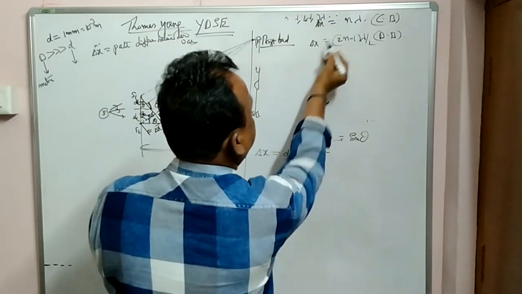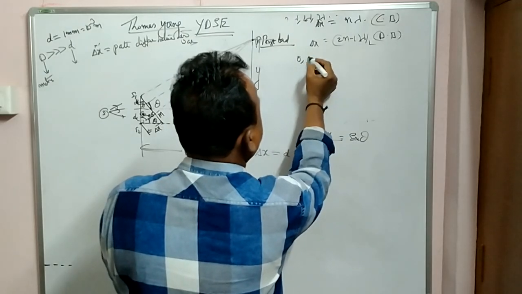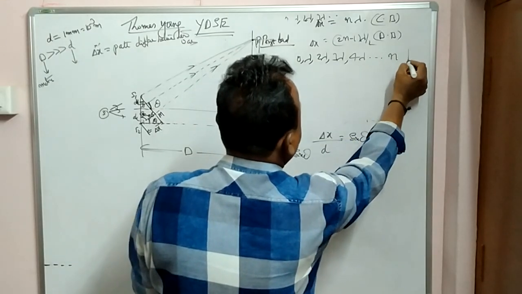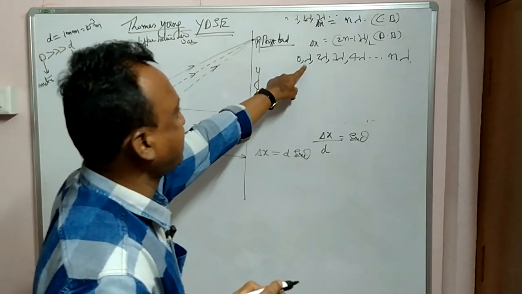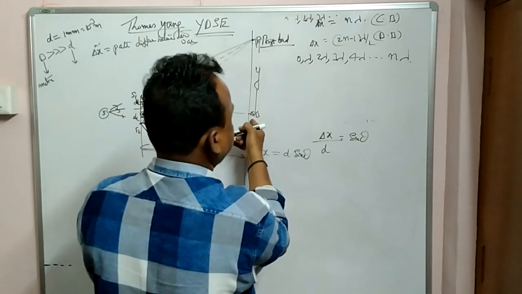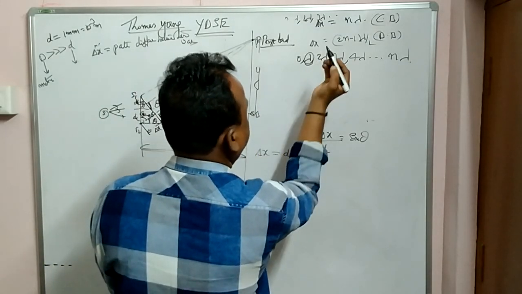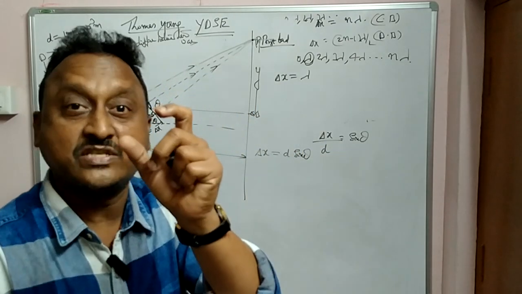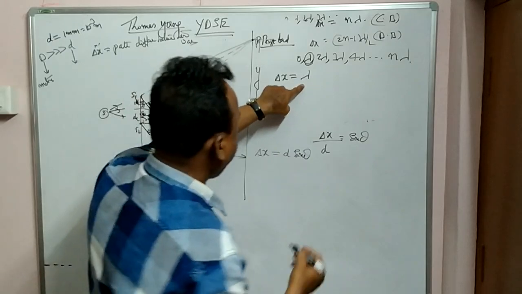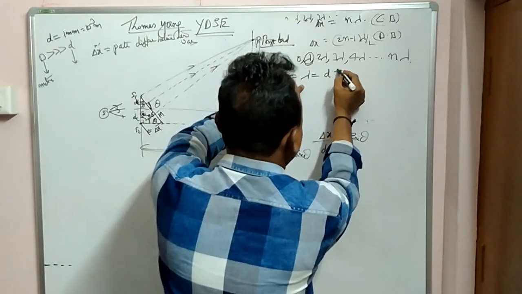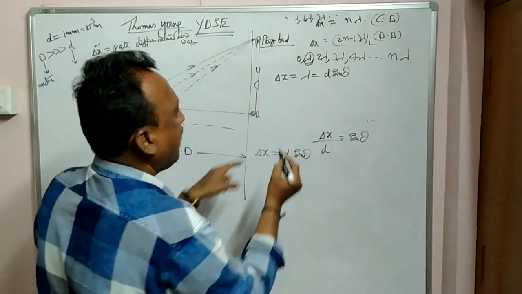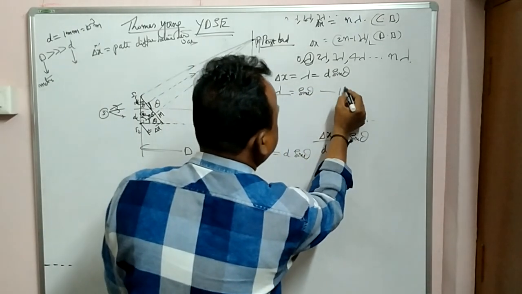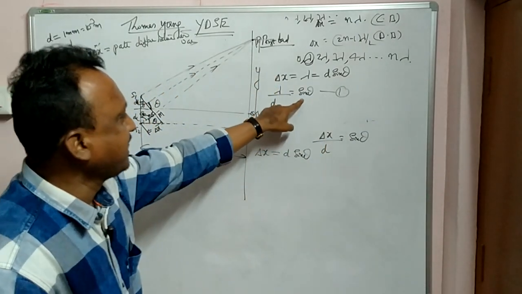Already I told you what the path difference is: 0, lambda, 2 lambda, 3 lambda, 4 lambda, n lambda. So leave the 0 first one, since path difference zero is the central band, and go to the second one, lambda. So delta x is equal to lambda for the first bright from the central band, which is equal to d sin theta, or lambda by small d is equal to sin theta. Equation 1.